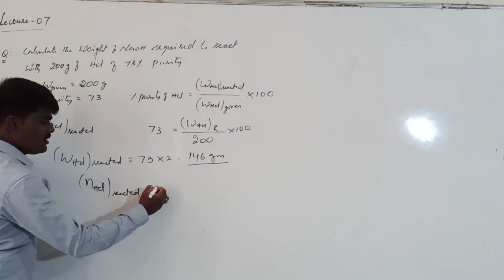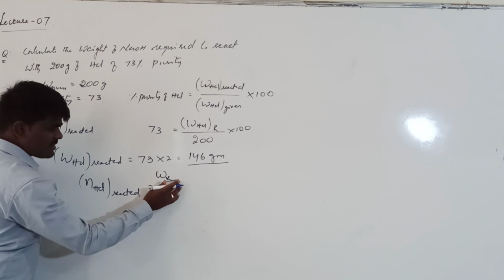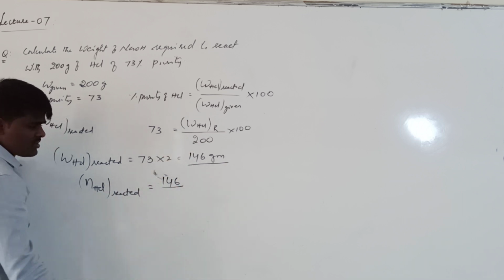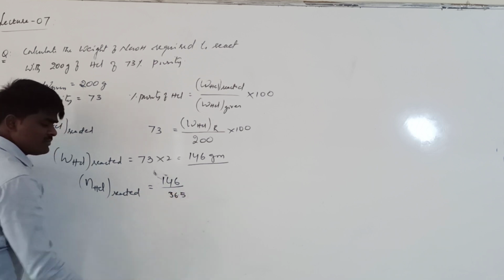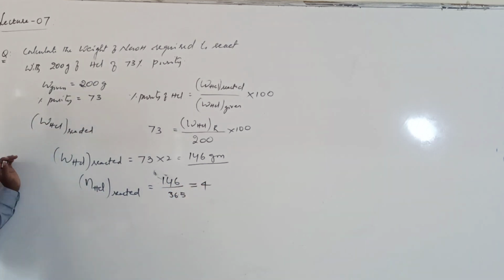We can calculate it. What is the formula? Mass of HCl reacted upon molar mass of HCl. The mass reacted is 146 grams. What is the molar mass of HCl? Molar mass of HCl is 36.5. So how many moles does it come to? It comes to be 4 moles.